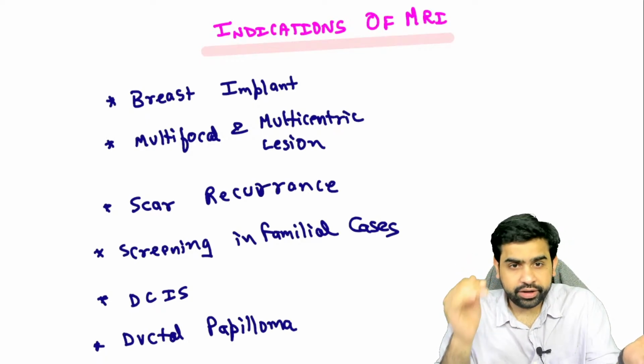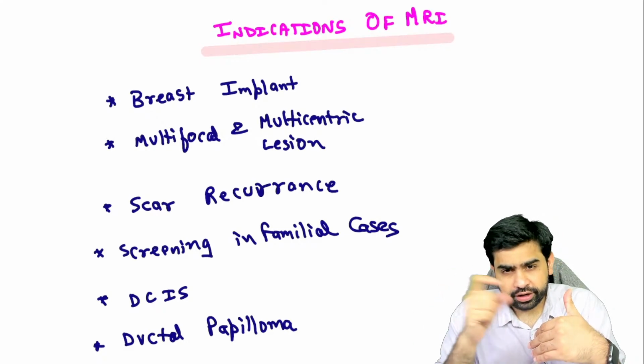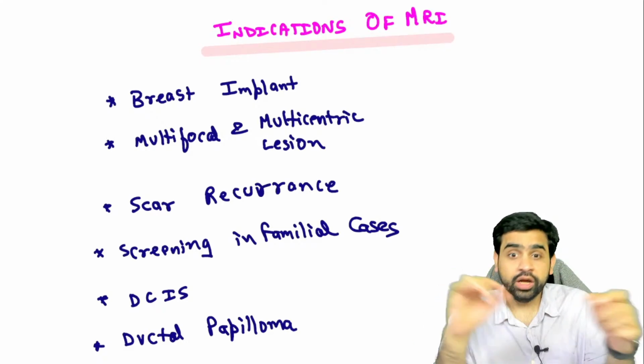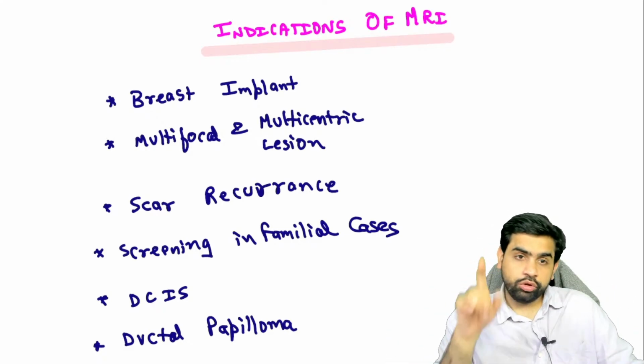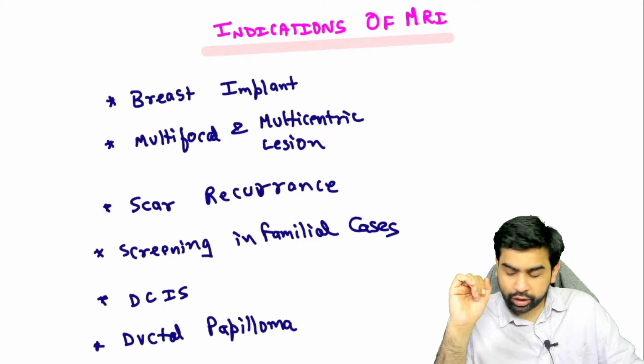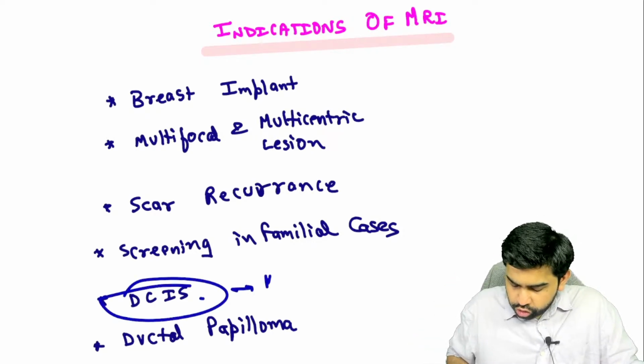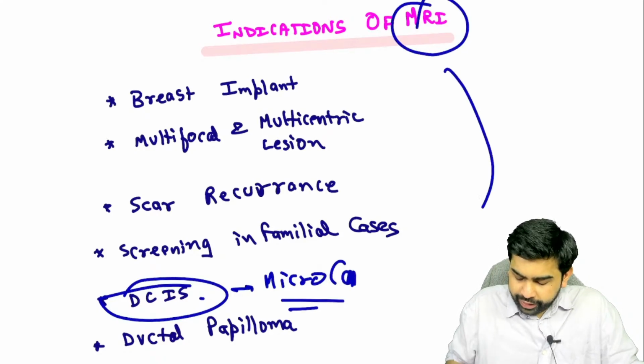Now scar recurrence: if a modified radical mastectomy has been done and now you want to see whether the recurrence is taking place in that particular area or not, mammography is not going to help you, so you have to get an MRI done. Screening for the familial cases. We just talked about ductal carcinoma in situ. Please try to understand, in ductal carcinoma in situ, what do you get? You get microcalcifications. So does MRI pick up calcification?